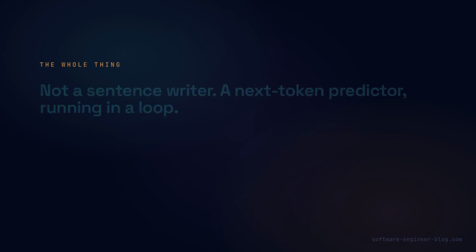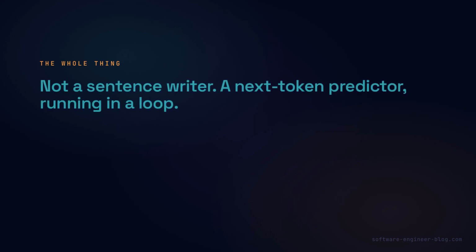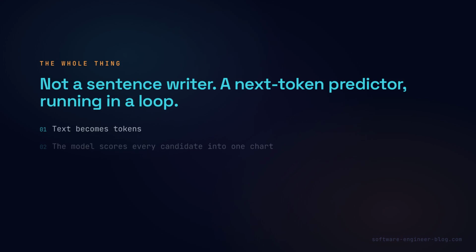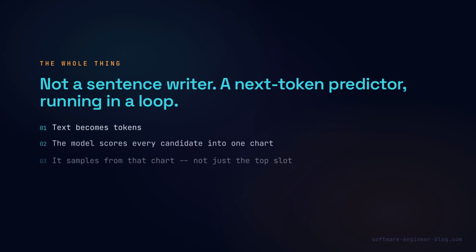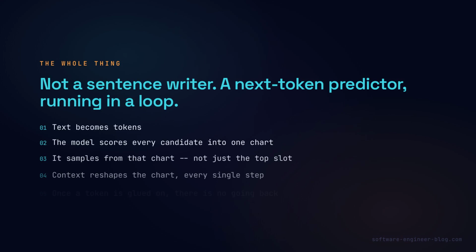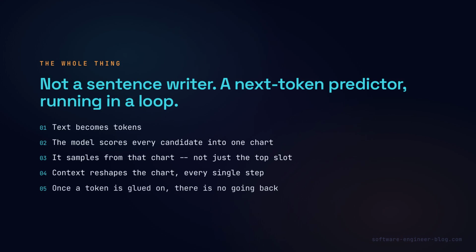So here is the whole thing, start to finish. Text becomes tokens. The model scores every token in its vocabulary and turns those scores into a probability chart. It samples from that chart instead of always taking the top slot. The winner gets glued onto the tokens, and the entire question runs again. Context, genre cues, your last messages, anything at all, reshapes that chart every single time. And once a token is glued on, there is no going back.